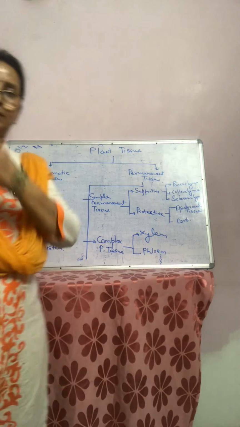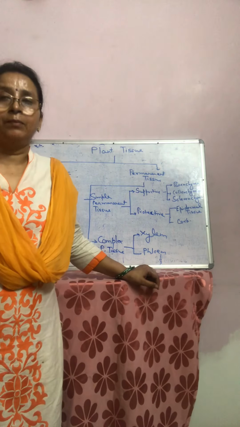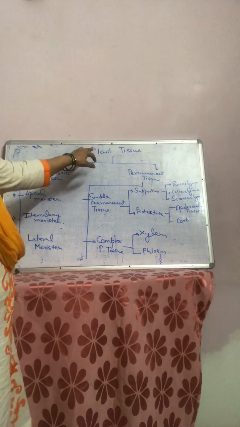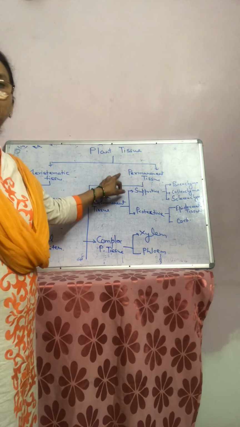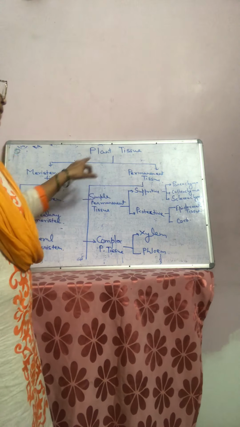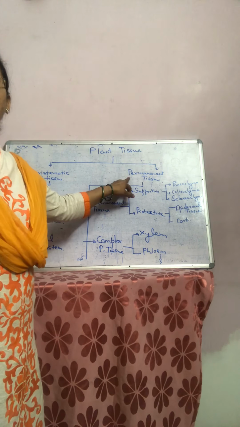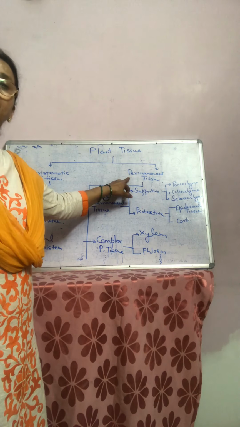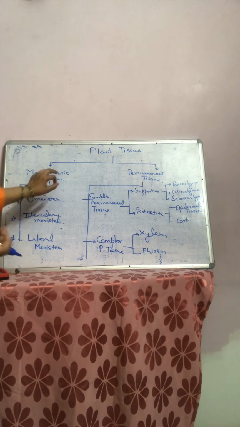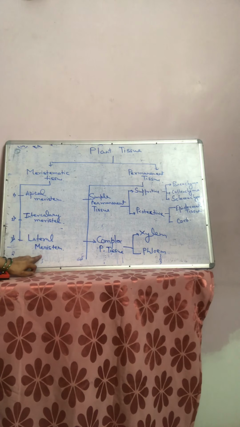Now look at the board. You have already seen the classification of plant tissue here. Plant tissue can broadly be divided into two parts. First one is meristematic tissue and second one is permanent tissue. Meristematic tissues are undifferentiated tissue, whereas permanent tissues consist of differentiated cells or differentiated tissues. When we see meristematic tissue, it can broadly be divided into three headings: apical, intercalary, and lateral.